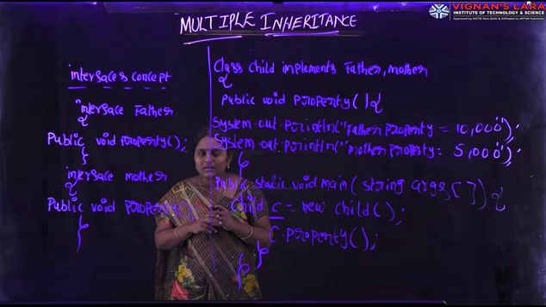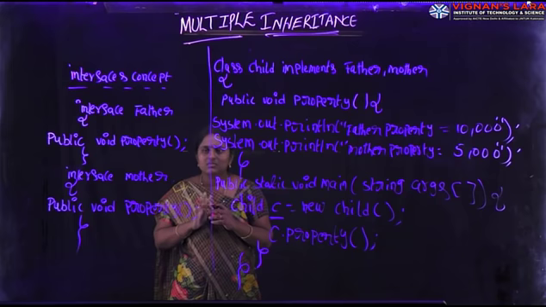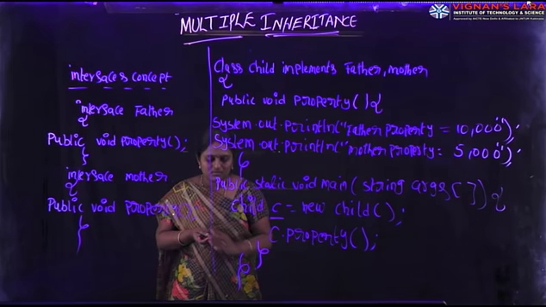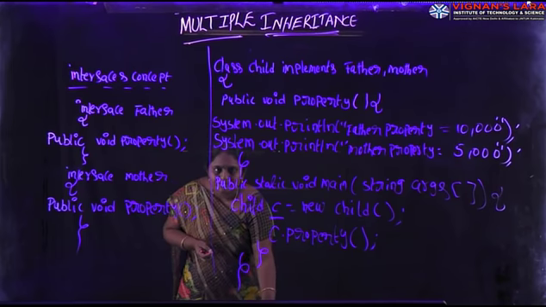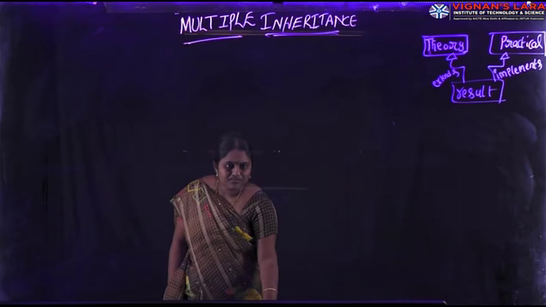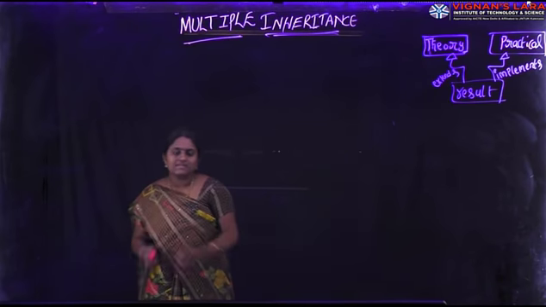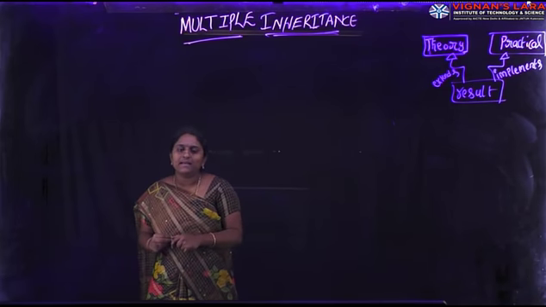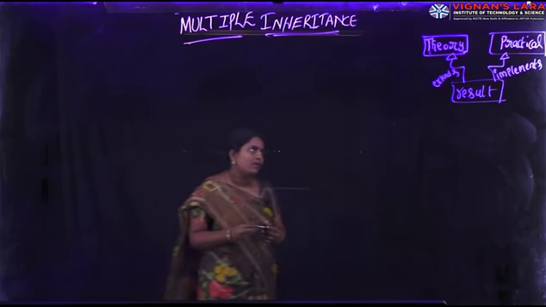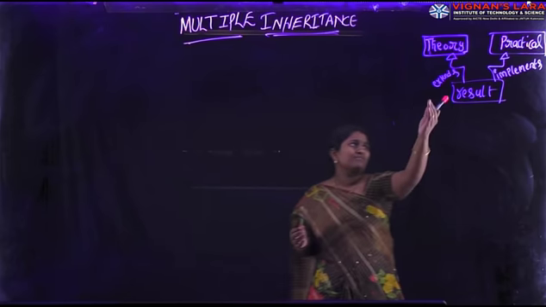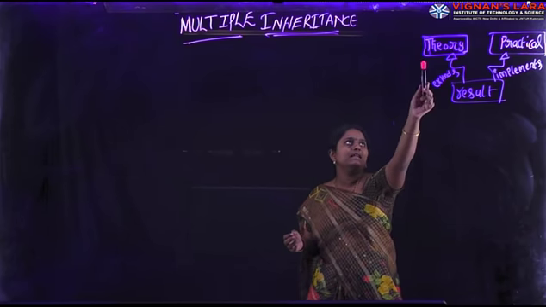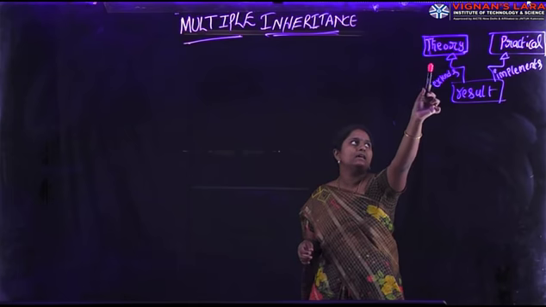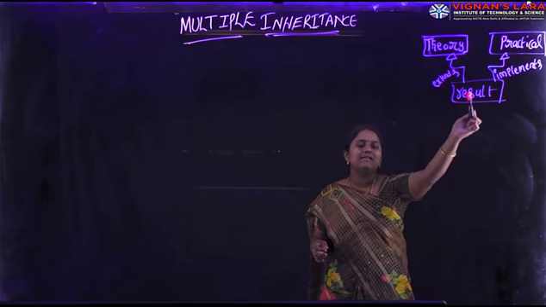That is the program. Yes, I will explain one more example with respect to the multiple inheritance program. Here, one figure is visible. In this one, theory is the class. Practical is the interface. Result is the class.